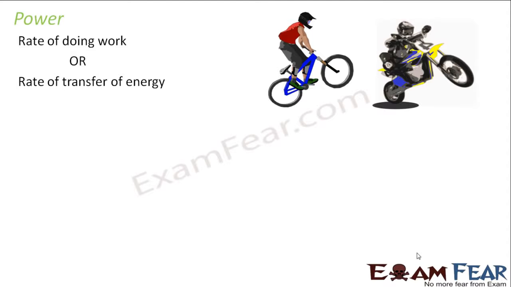Let us take the example of a person who is on a bicycle and another person who is on a bike. So what happens if you tell them that both of them have to reach a particular destination? What do you observe? You observe that the person on the bike reaches there faster as compared to the person on the bicycle. That's because the power of the bike is more. That is the rate of doing work. The rate at which work is done is more in case of bike as compared to the bicycle.